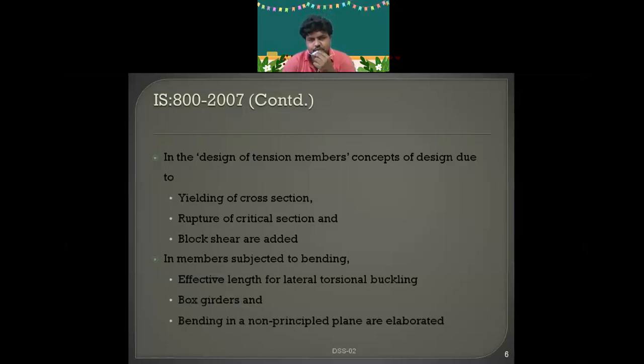Don't get confused here. These are not that important at present in this introduction class. They are very important in the design of beams chapter. What I am telling you here is that they are included in our new code. These are all the new things included.